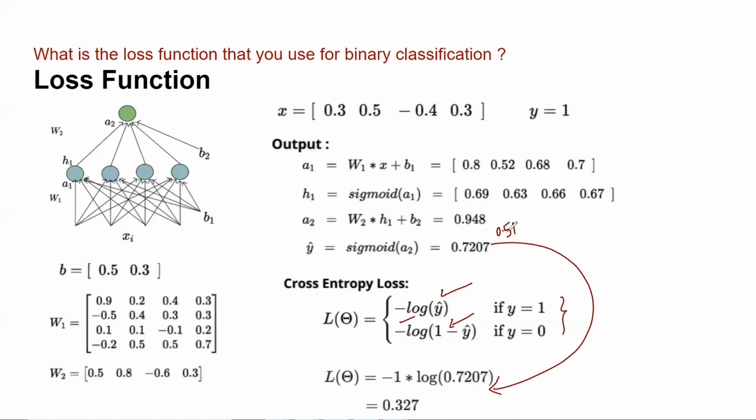But you see, this is a point which is very close to the boundary. It could have gone to the other category, the category of 0, also. In that case, the better loss function is binary cross entropy. So I showed you 2 loss functions here. One is square error loss. If you go with the square error loss logic, definitely your loss is going to be 0, even in this case.